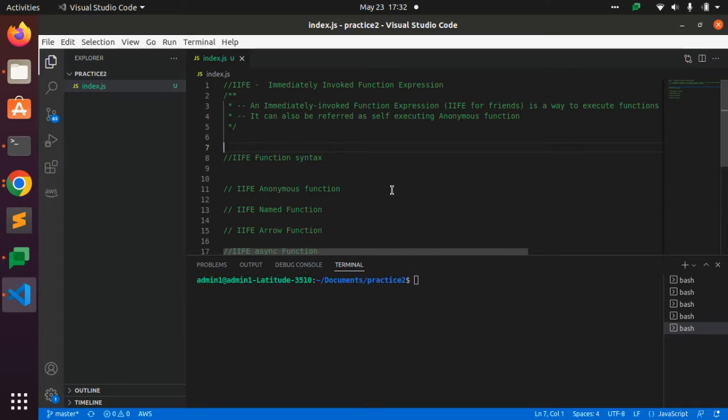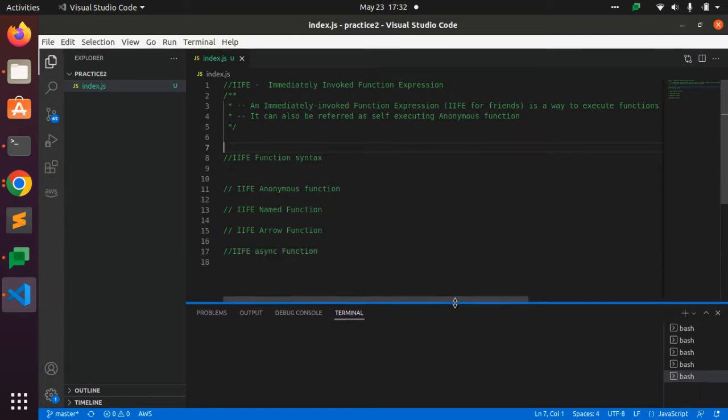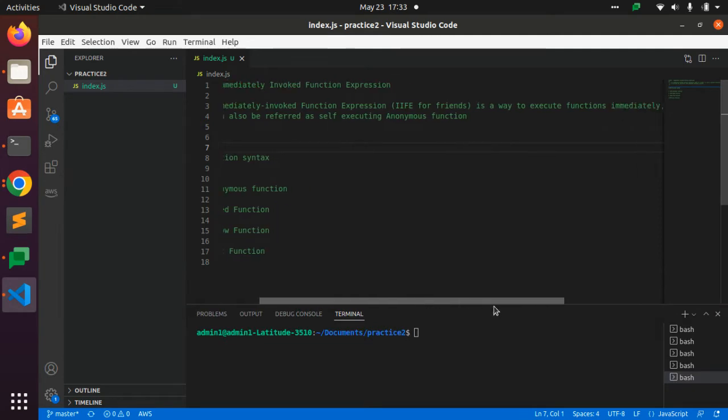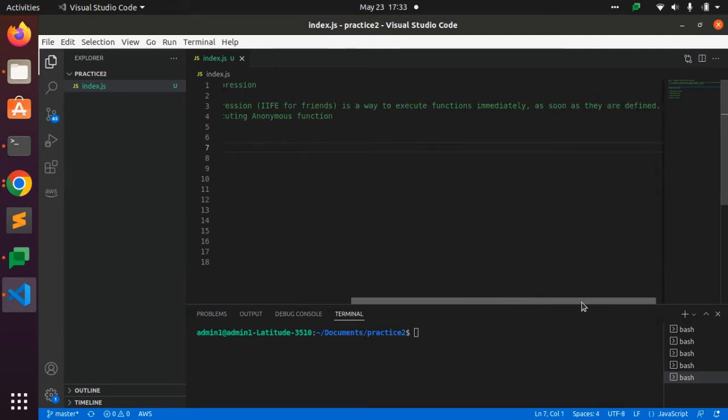Hi, today we are going to discuss one of the most important topics in JavaScript, and that is called the immediately invoked function expression. What is the immediately invoked function expression? An immediately invoked function expression is a way to execute a function immediately as soon as it is defined.